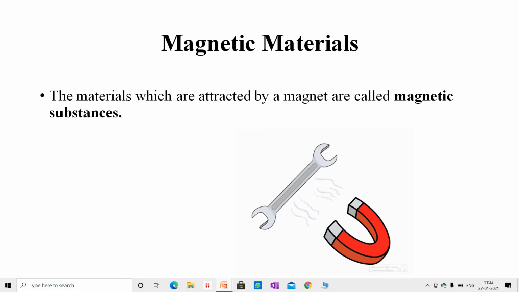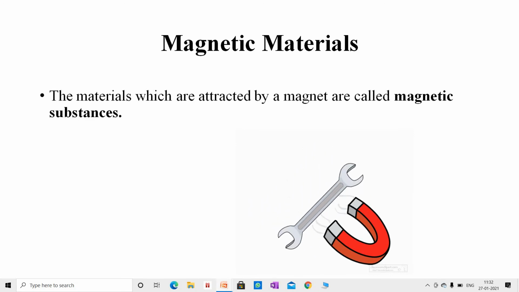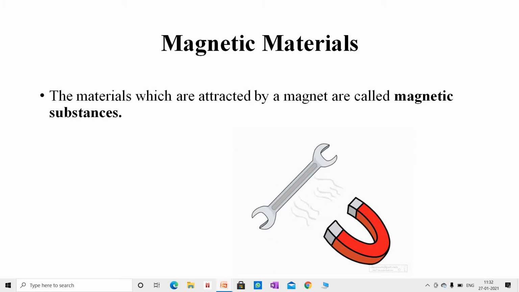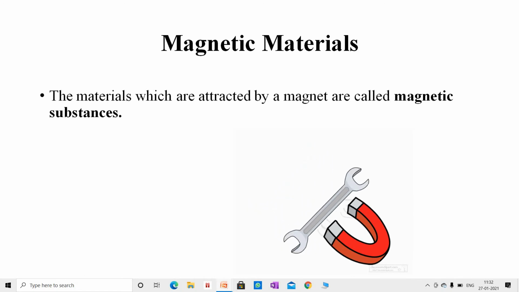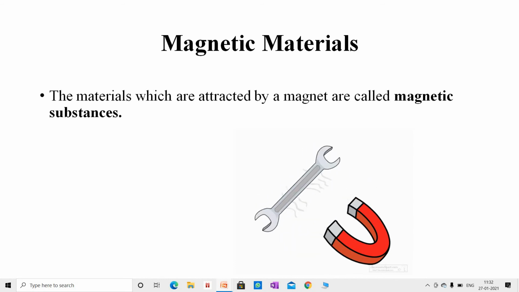And students, there are some materials which are not attracted by a magnet. Such type of materials are called non-magnetic substances. For example, aluminium, copper, brass, stainless steel, wood, leather and plastic are non-magnetic substances.